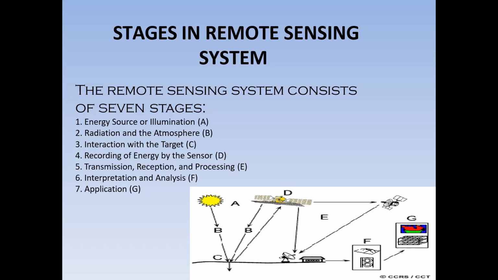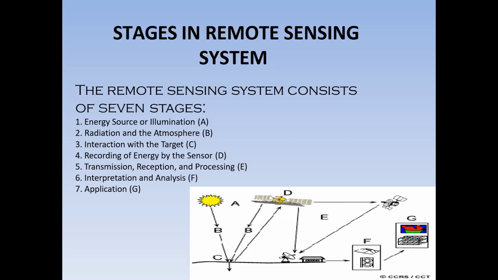This is the interpretation, capital F. See the picture, analyzing the information and transferring it to application. The last one, capital G, that is the information. These are the seven stages for gathering information using remote sensing systems.